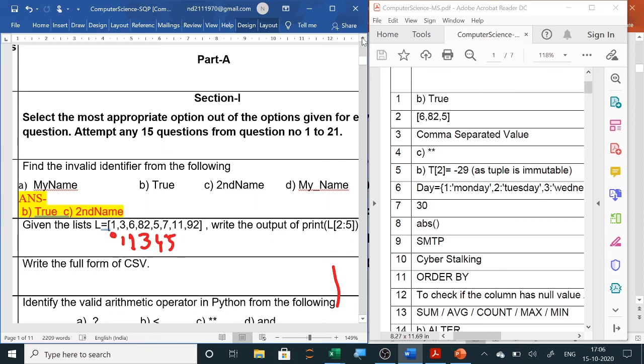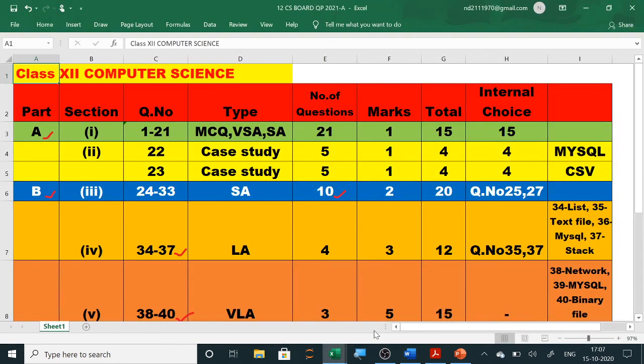Now next video we will do for section 2. Like this I will make 5 videos, one for each section. Obviously you know that in section 2 you have 2 case studies, and each case study will have 5 questions. The next will be your part B, the descriptive part. Already we have seen all these things, so we will go through those portions. Here there are 10 questions of 2 marks, 4 questions of 3 marks, and 3 questions of 5 marks.